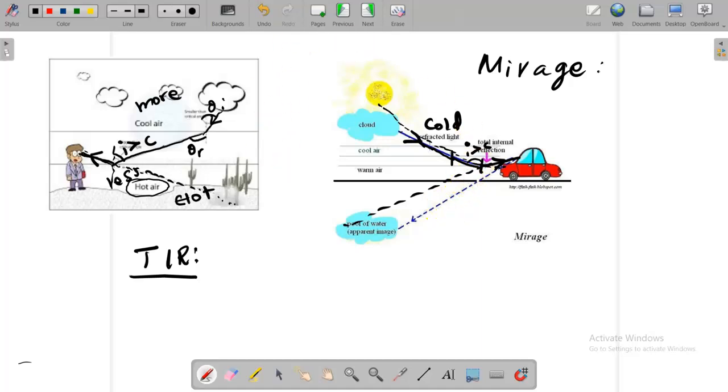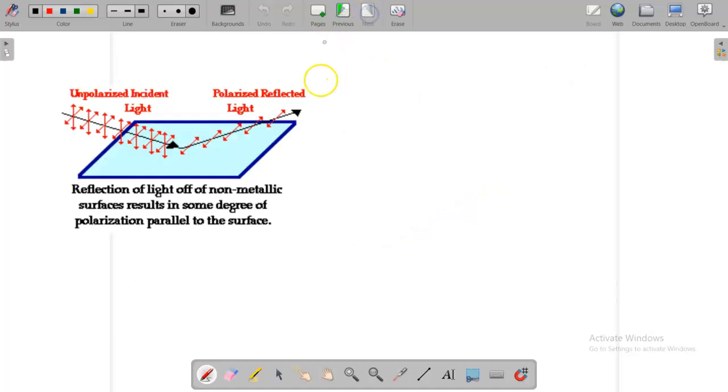And I want to discuss another question. I found it, maybe it will be helpful for you. Now this is not the concept of mirage, it is polarized and unpolarized light and filters. The light rays from the sun are unpolarized. Unpolarized means the light rays are vibrating in all directions, and this light ray hits the road where you are driving.